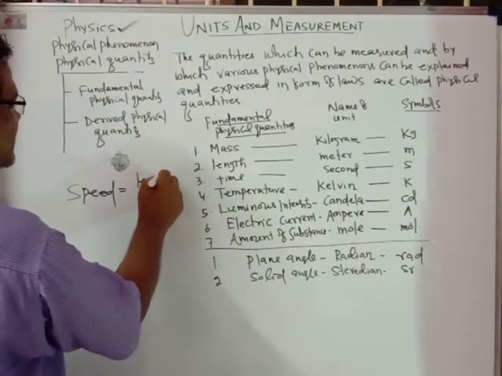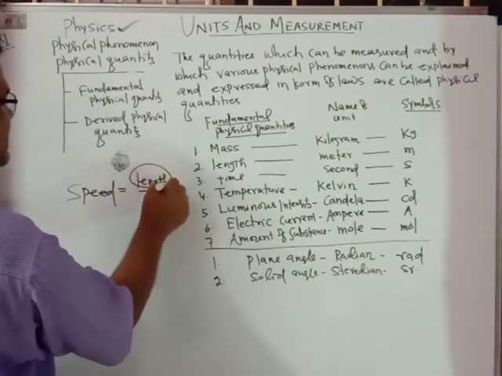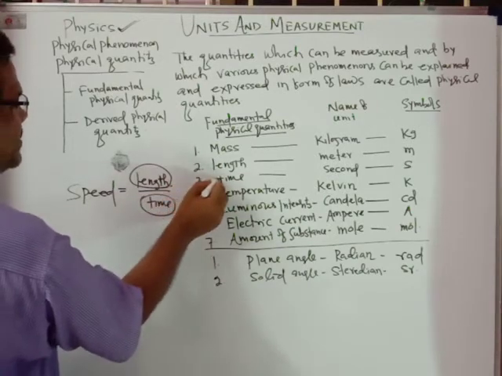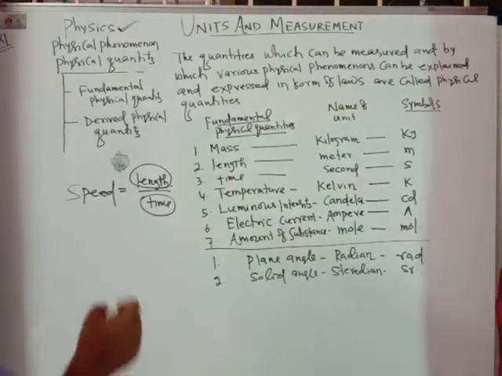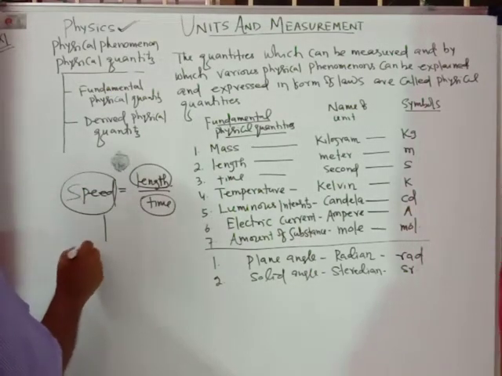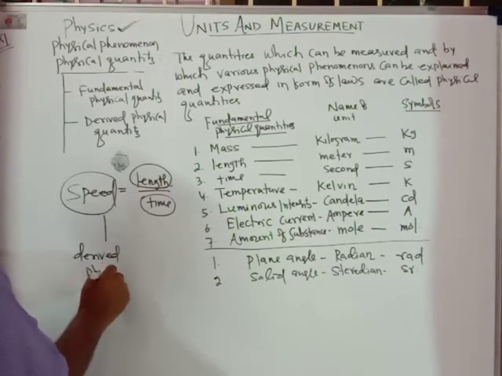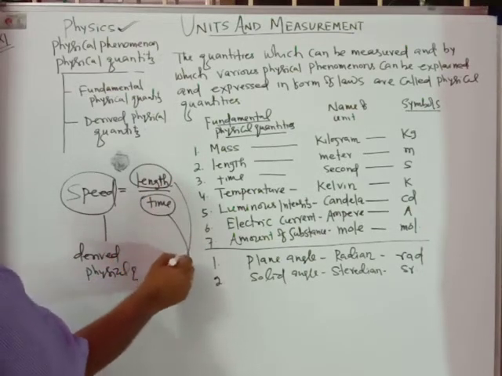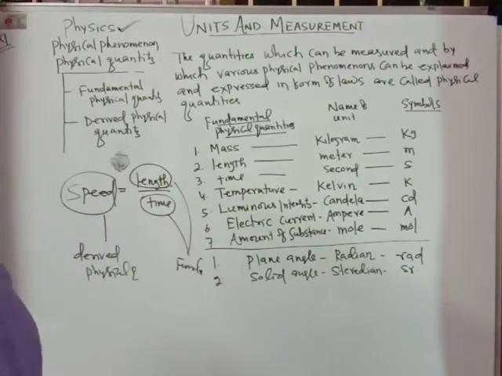Length is a fundamental quantity, and time is also a fundamental quantity. If we combine length and time, we get one type of quantity, speed, which is called a derived quantity. These are derived physical quantities, and those are the fundamental physical quantities. So by taking the help of the fundamental physical quantities, you can get the derived physical quantities.